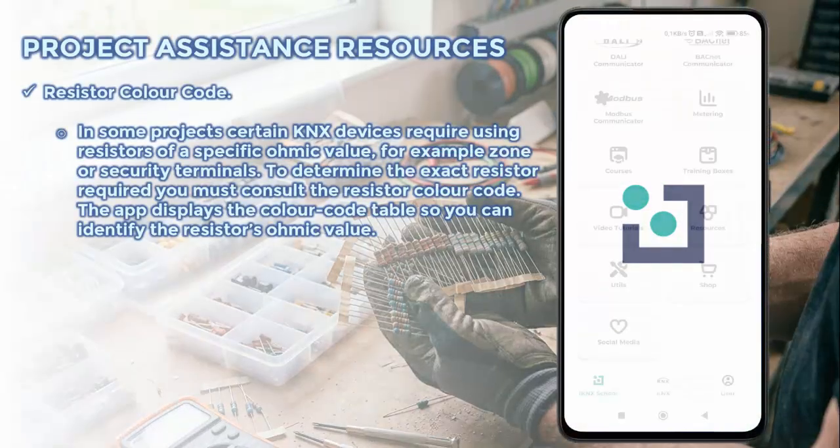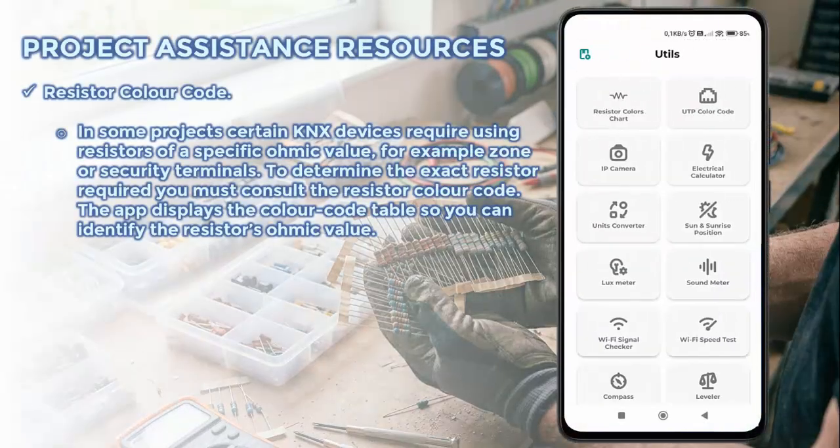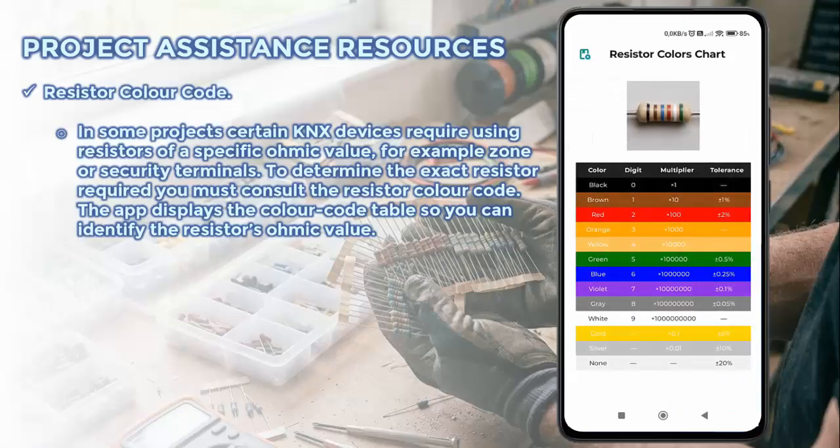Resistor color code. Occasionally, certain KNX devices, such as security terminals or zone terminals, require the integration of terminating resistors with a defined ohmic value, which is usually specified by the manufacturer. In order to avoid errors in resistor selection, the application displays a standard resistor color code table along with tolerance values.